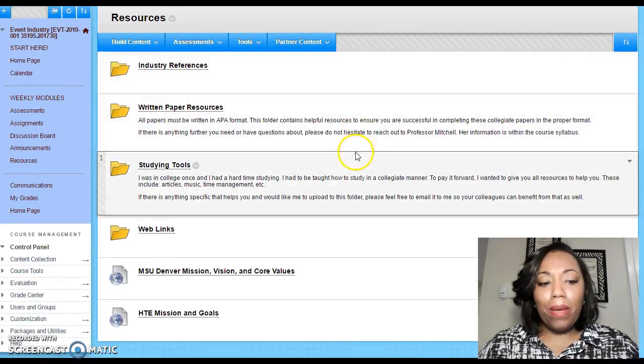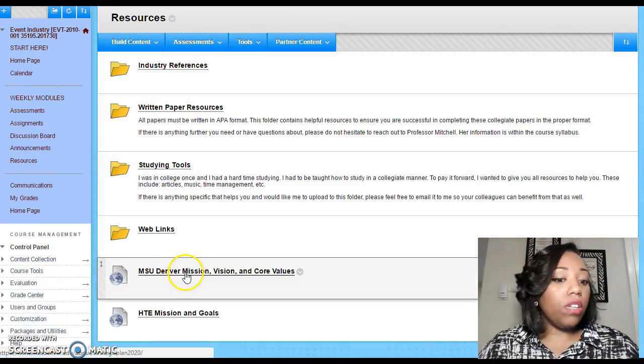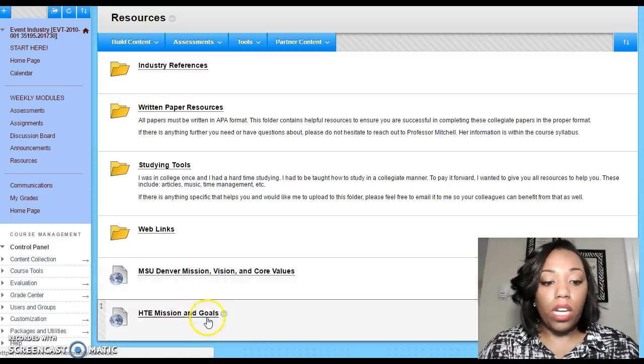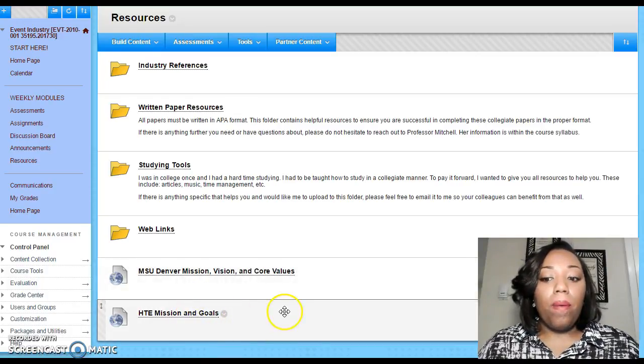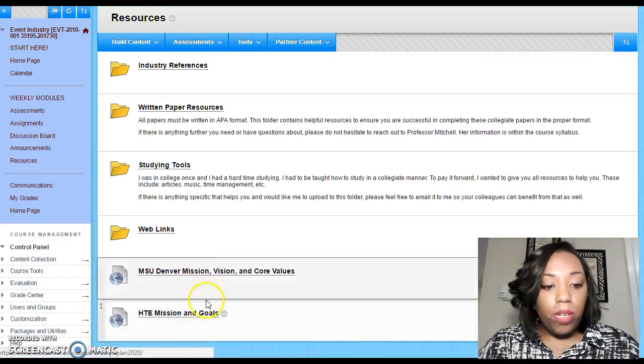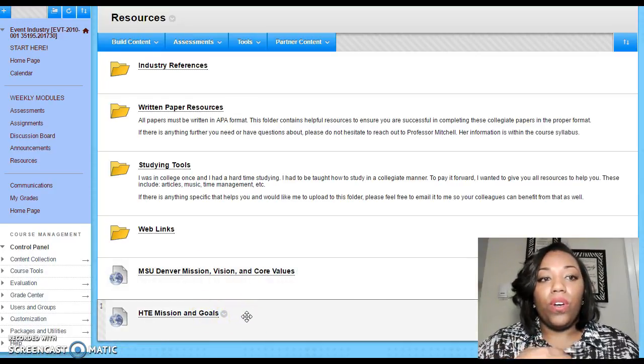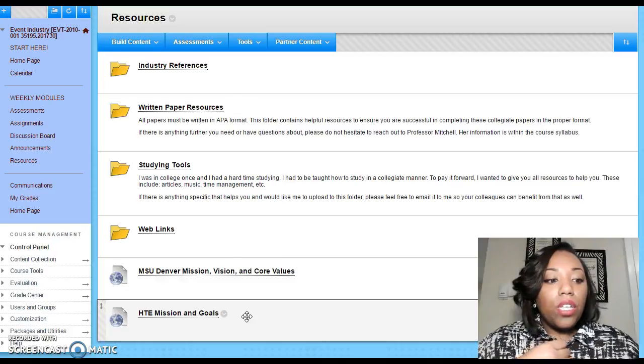I'm running out of time. I have about a minute left. Sorry. MSU Denver mission, vision, and core values. This is very important because it's important to know why we're all here, as well as the HT mission and goals. It's important to know this information, especially since you're spending money with these institutions. So that is it for now.